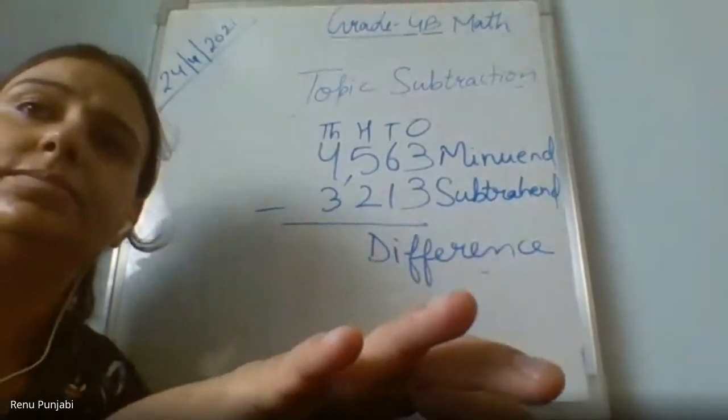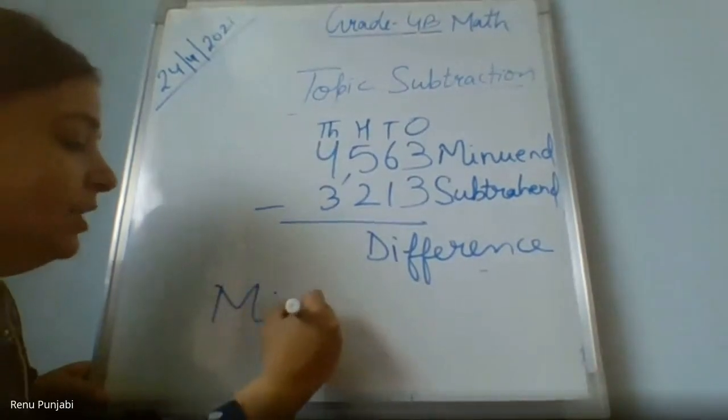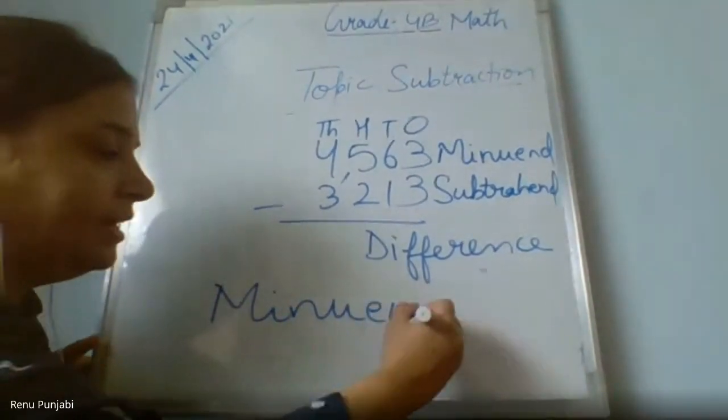Ma'am, I can't understand the spelling. Ma'am, I have written in the chat box. I'm writing the spelling here. The bigger number is M-I-N-U-E-N-D.